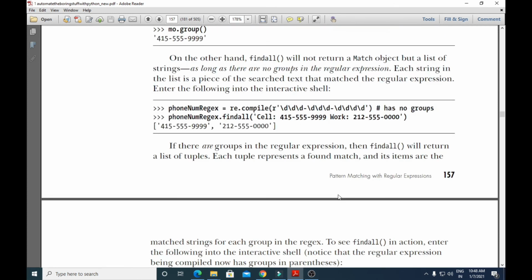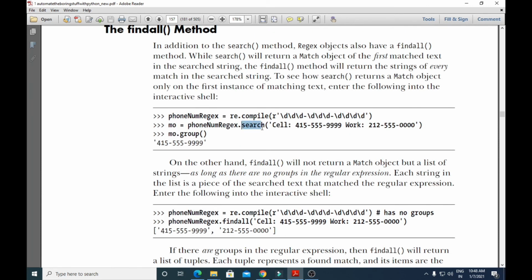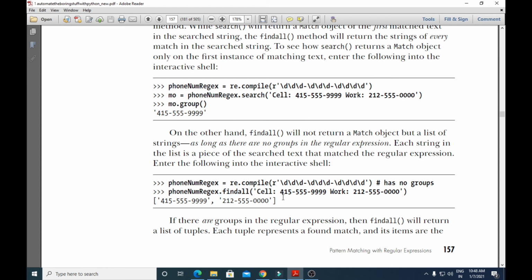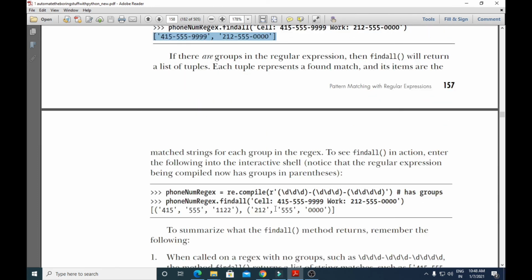So understanding the difference, what will the search method do? The search method will return only the first instance of the string that has matched the regular expression, and the findall method will return all the strings that have matched the regular expression. If the regular expression does not have a group, then it will return a list of strings. And if your regular expression has groups, that means you have put them in parentheses, then the findall method will return the matched strings in terms of tuples.